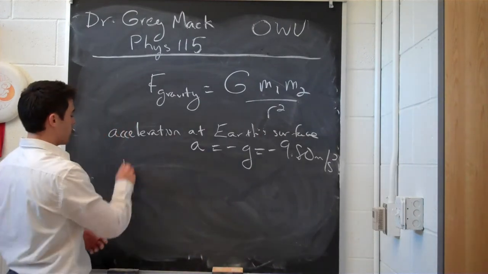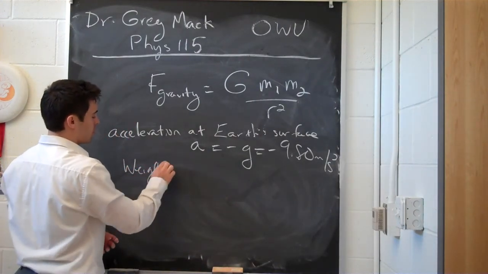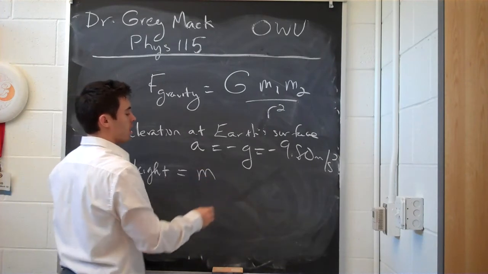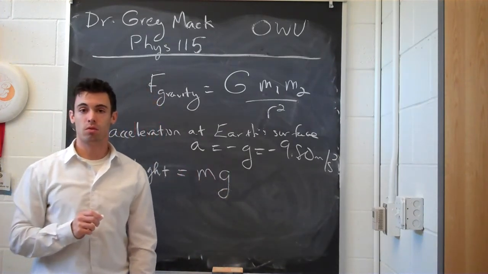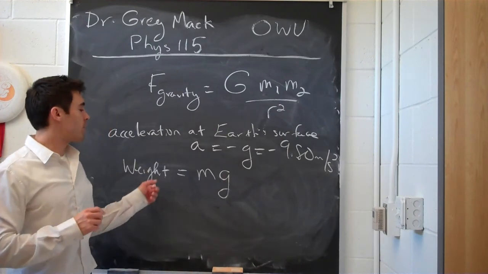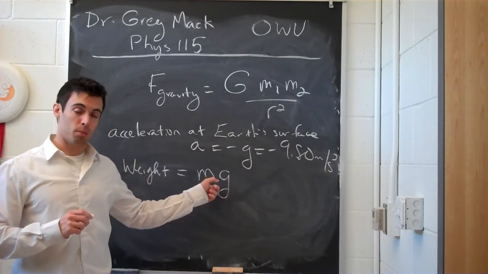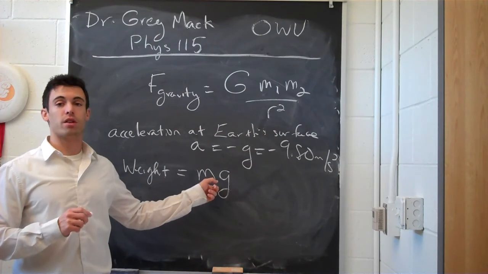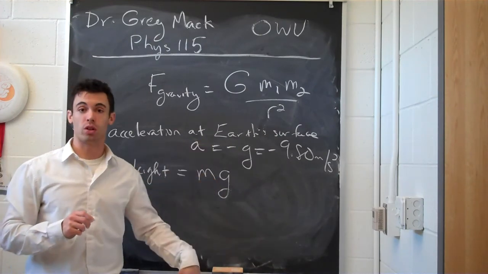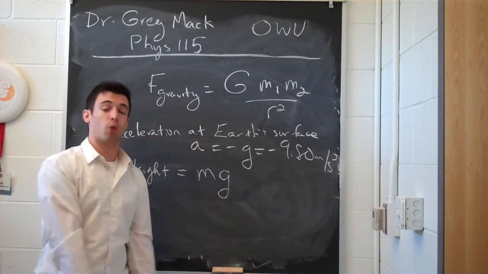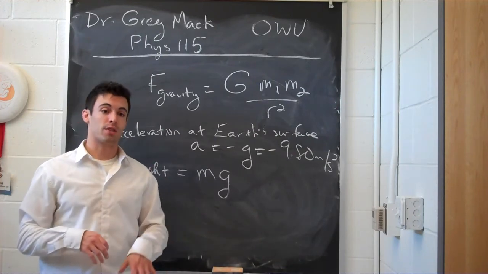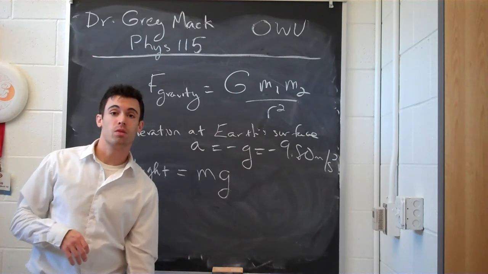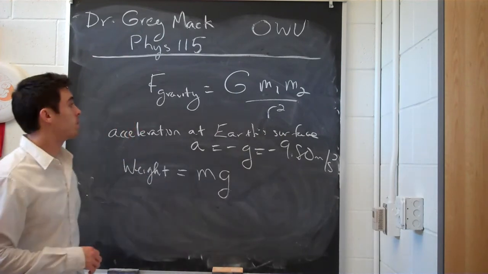So the weight of an object is equal to its mass times the gravitational acceleration that it gets. Okay. Now we usually just have the weight be the magnitude, but it must be understood that if you were to draw the arrow for that force, it would be directed downwards, because we're being accelerated downward toward the ground, toward the Earth, because of Earth's gravitational force pulling us down. So it would actually be directed downwards.